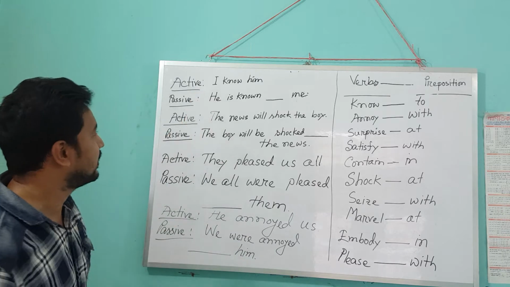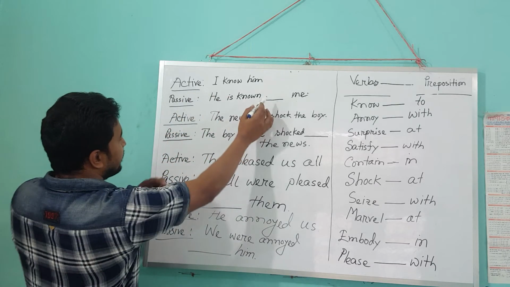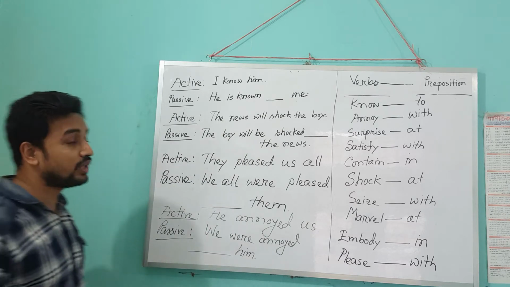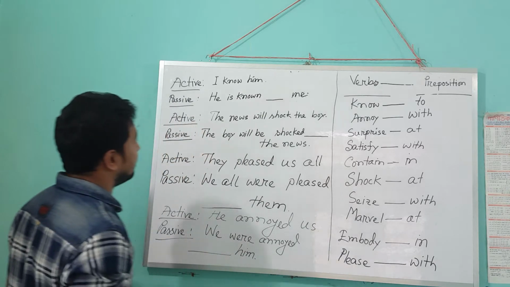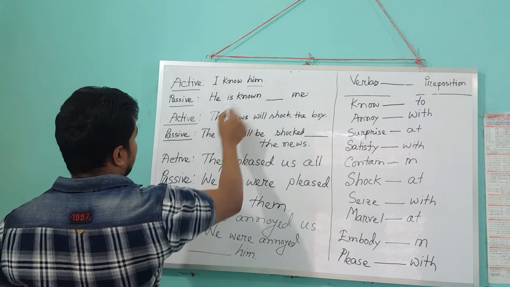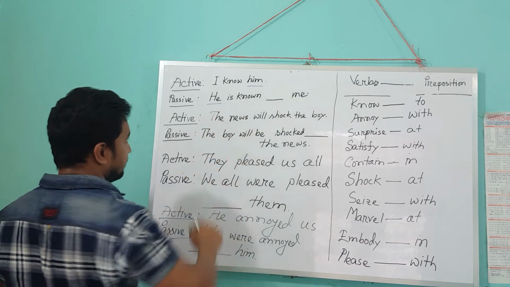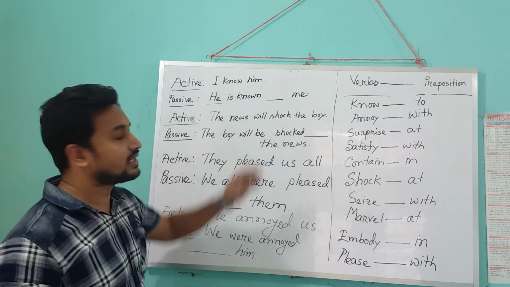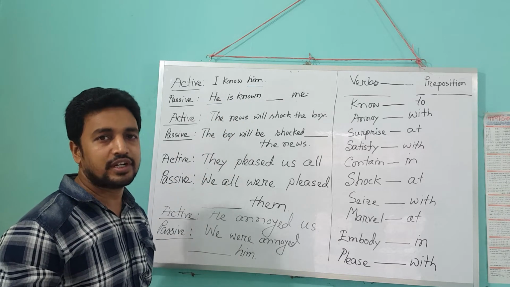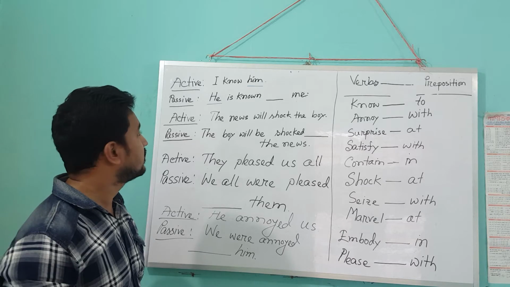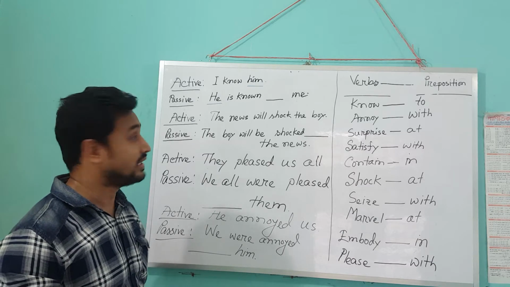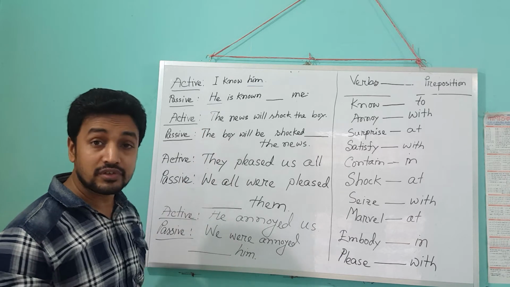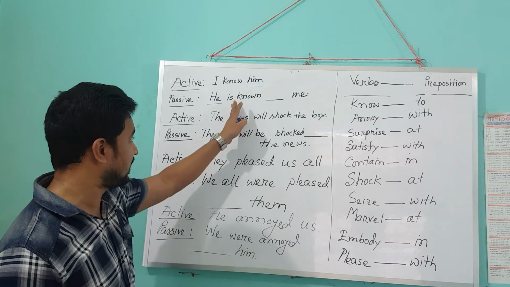On the left side you'll see in active voice we have "I know him." As we already learned the rule, it will become "he," the subjective form, and as it is present indefinite tense, we will have to use am, is, are. As he is third person singular, we use is.